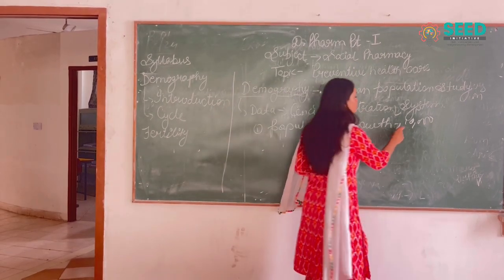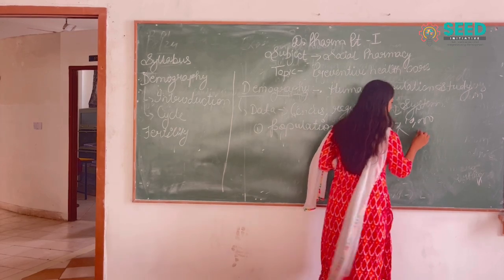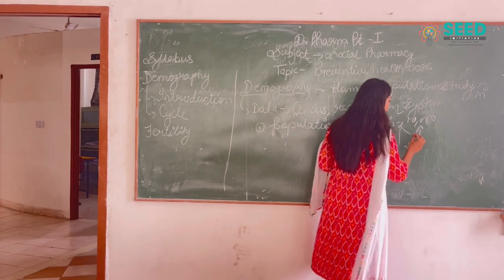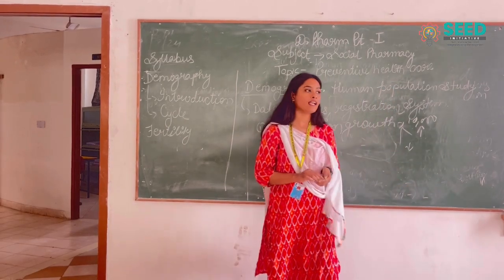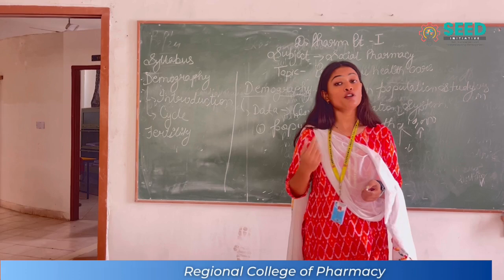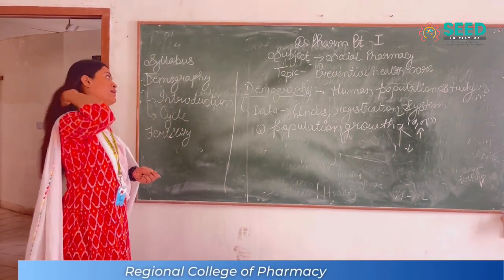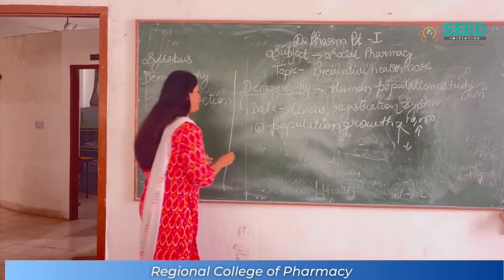It will tell about two factors of the population. Number one is increasing population, and second one is decreasing population. Second, we are going to study the composition of population. What does composition of population deal with in demography? Composition of population means